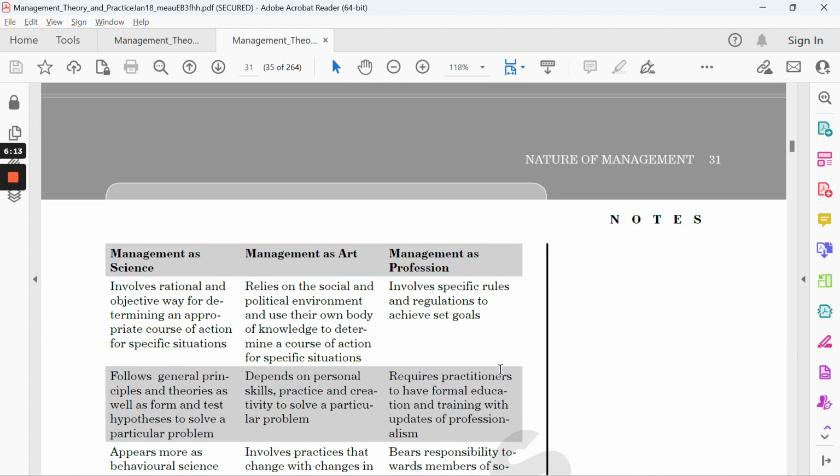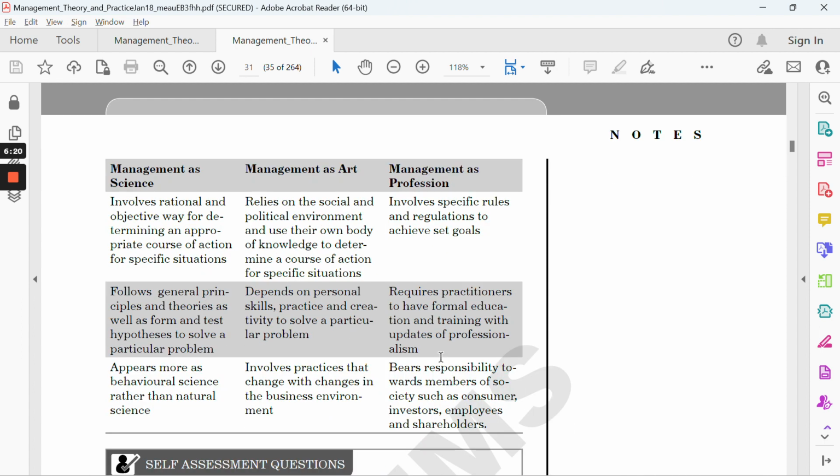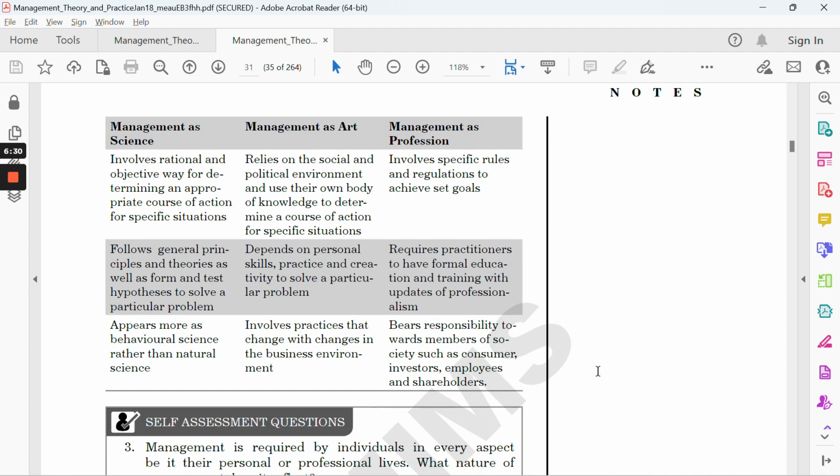Then it involves certain rules and regulations in order to achieve set and predefined goals. It requires the practitioner to have a proper understanding, training, and regular updates to professionalism. And last but not least, it bears responsibility towards members of society like consumers, investors, stakeholders, shareholders, employees, and others. In this way, you can highlight key pointers, or you can narrate it in paragraph mode.